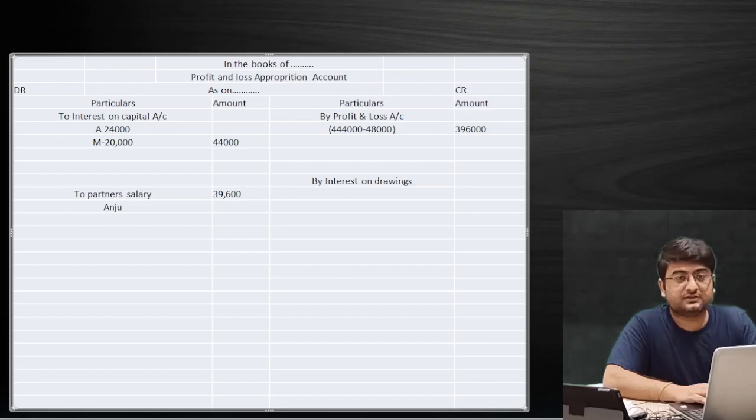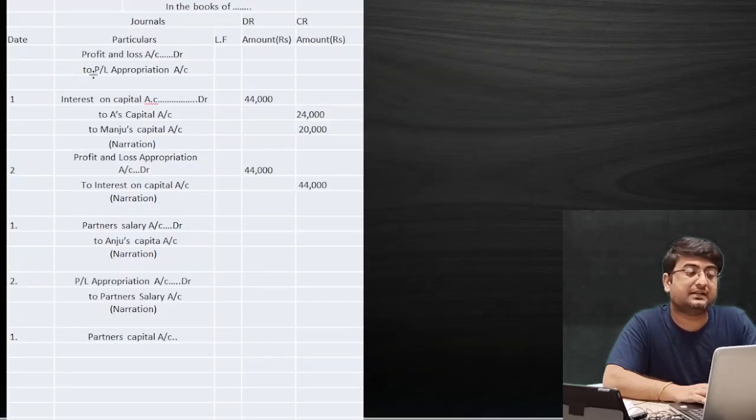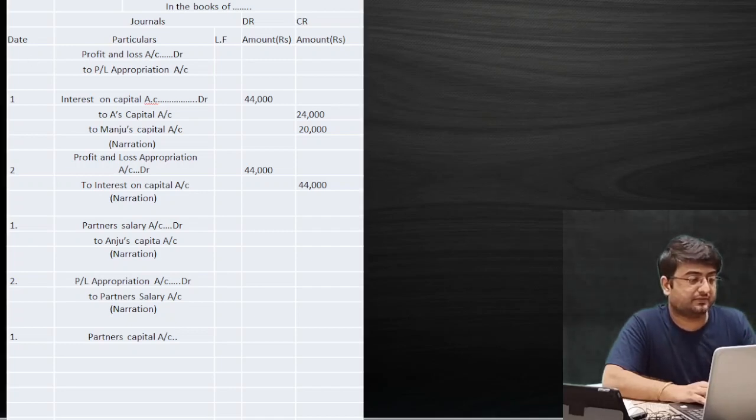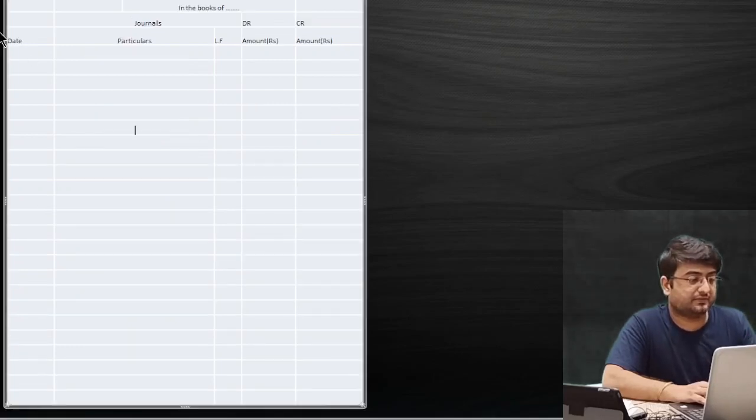For that we have journal entries as well. We had left one item at the top, which was to transfer the correct profit. Since we have one error, one charge against profit item, we'll have to pass journal entries for that first. Before passing the entry profit and loss account debit to PL appropriation account, we'll have to pass one more journal entry in this scenario. So let me get one more format of the ledger, journal format.